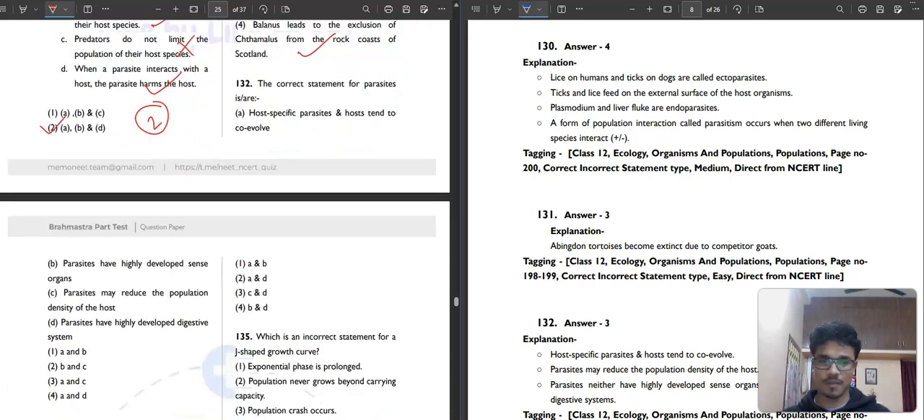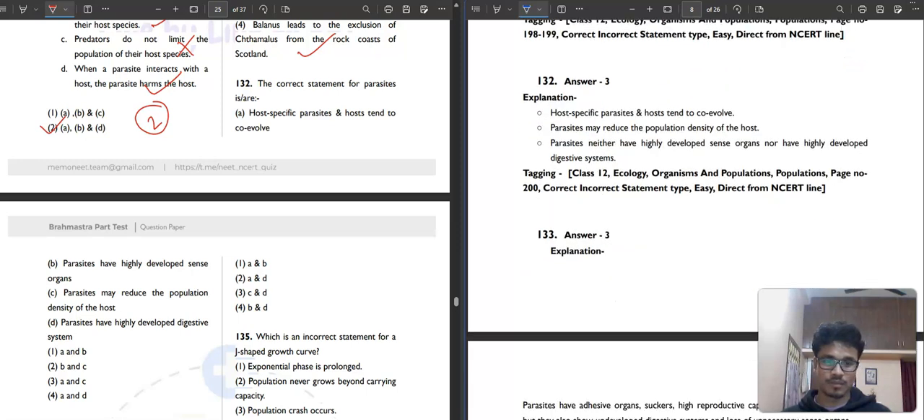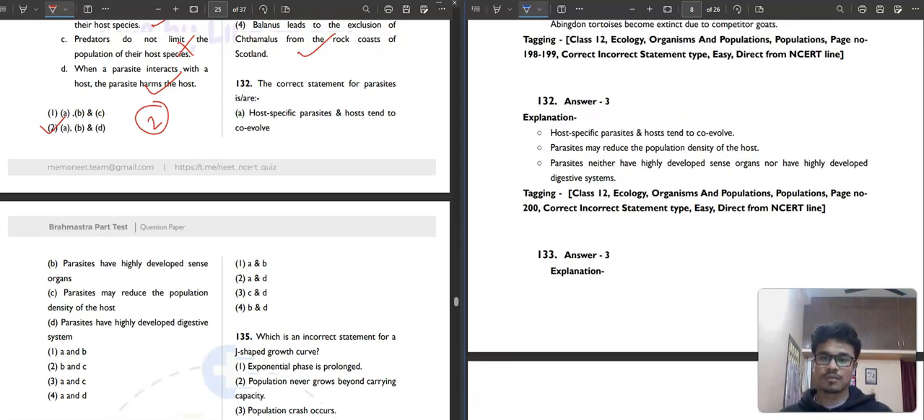Question number 132. The correct statements for parasites are: host specific parasite and host tend to co-evolve. Correct. Then, parasites have highly developed sense organs. No, not at all. Parasites may reduce the population density of the host. Yes, parasites may reduce the population density of the host. Then, parasites have a highly developed digestive system. No, parasites have neither highly developed sense organs nor a highly developed digestive system. So A and C are correct. The third option is our correct answer.